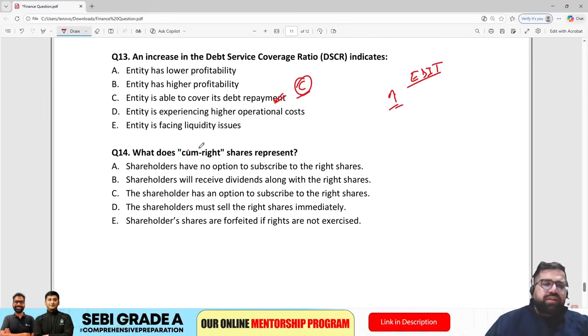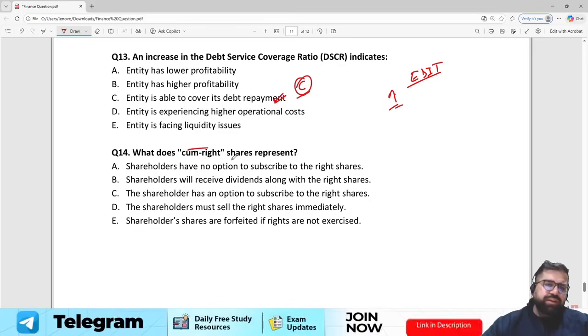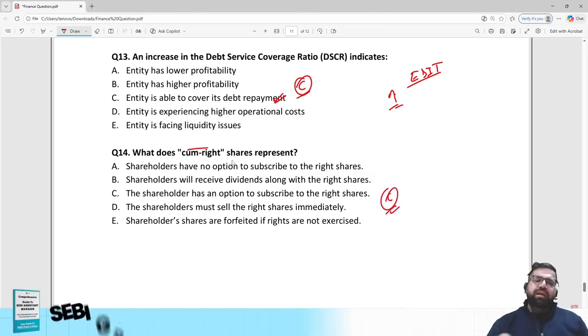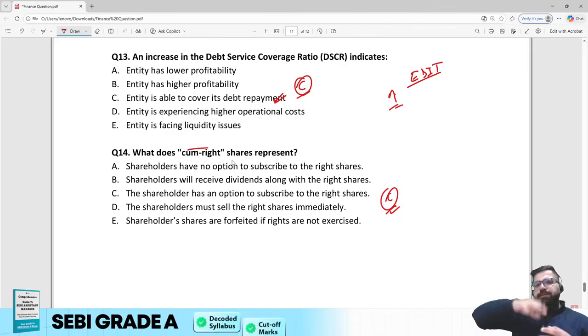14th. What does cum right represent? Shareholders have no option to subscribe to the right shares. Shareholders will receive dividends along with the right shares. Shareholders have the option to subscribe to the right shares. Yes, the correct answer will be option number C. Cum right basically means that you have the option to subscribe to it.